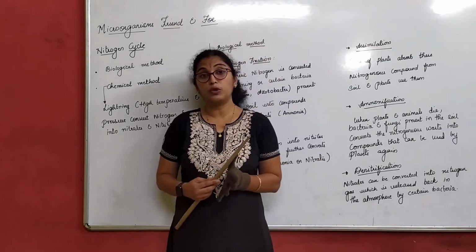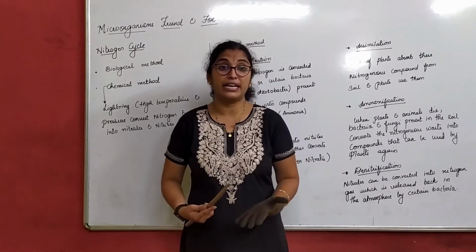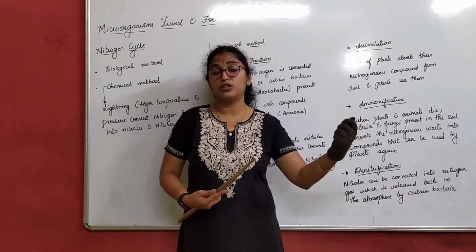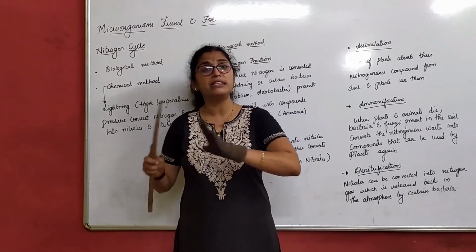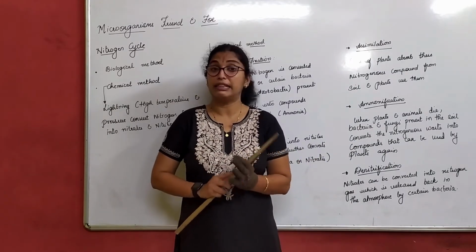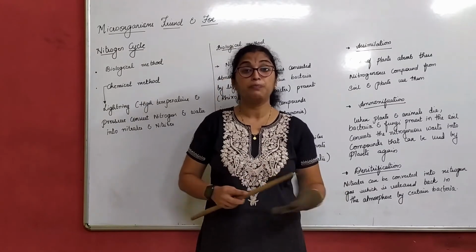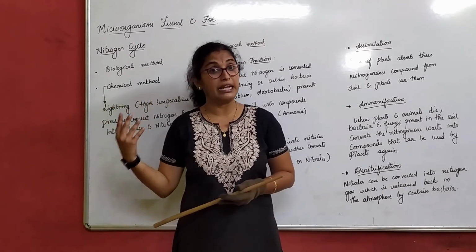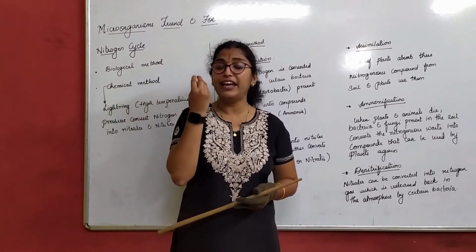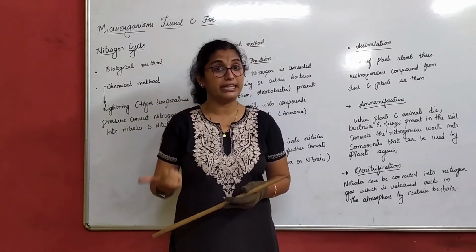Before that, first we need to know that our atmosphere consists of a number of gases. What all we know, it consists of oxygen, carbon dioxide, nitrogen, argon, many such gases. That means our atmosphere is a mixture of several gases. It contains some percentage of oxygen, carbon dioxide and nitrogen, and very few traces of other small gases.